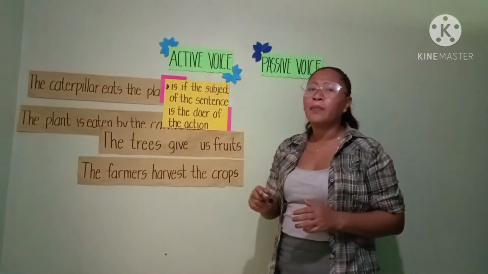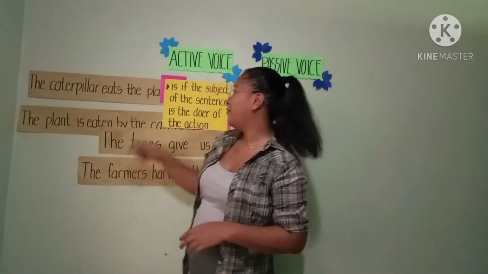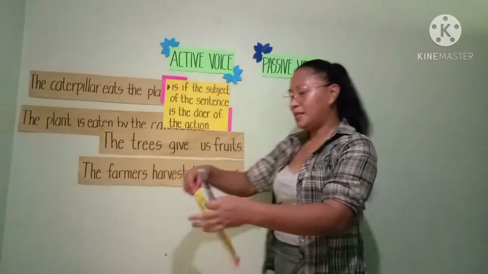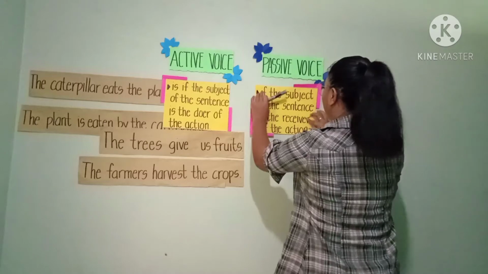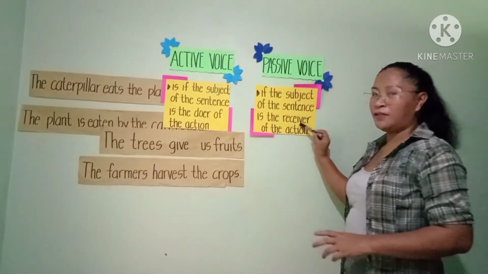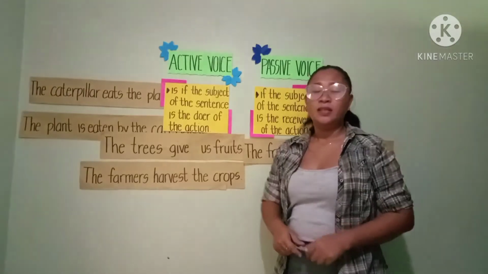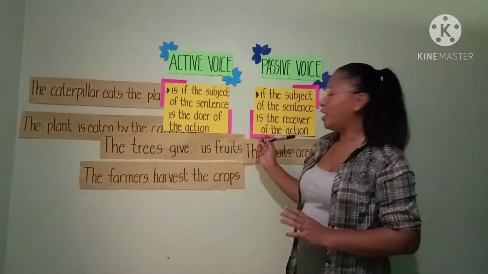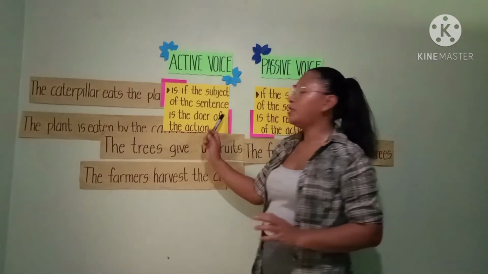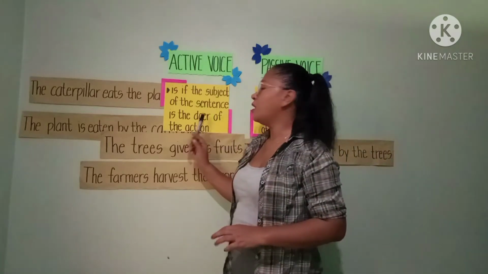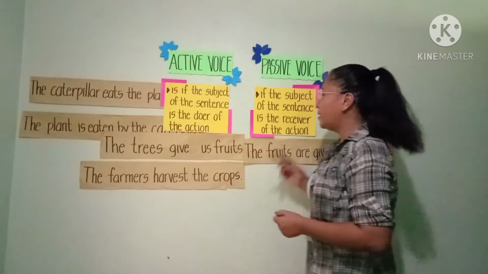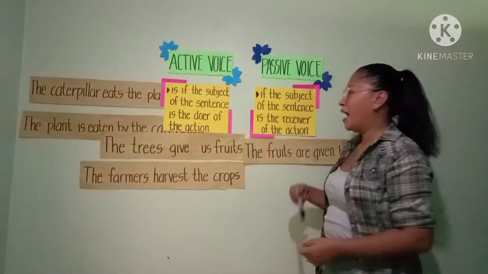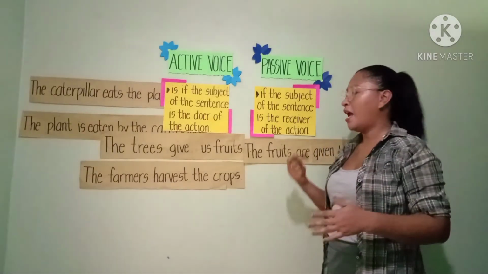Maybe you're asking, what is the difference between active and passive voice? When we say passive, the subject of the sentence is the receiver of the action. In active voice, the subject is the doer of the action, but in the passive voice, it is the receiver of the action. It is not the one doing the action, but rather receiving the action.